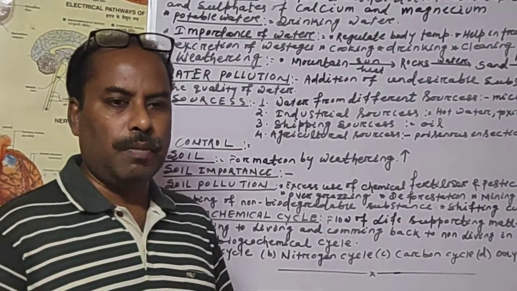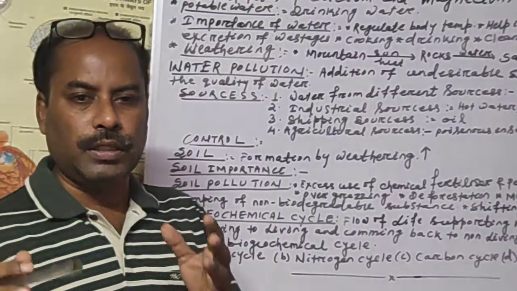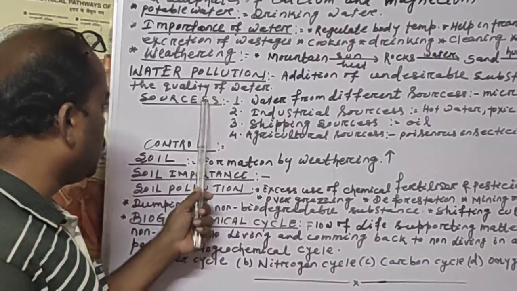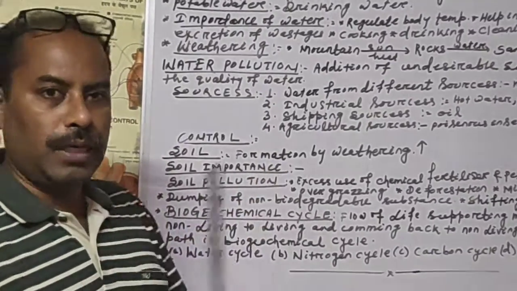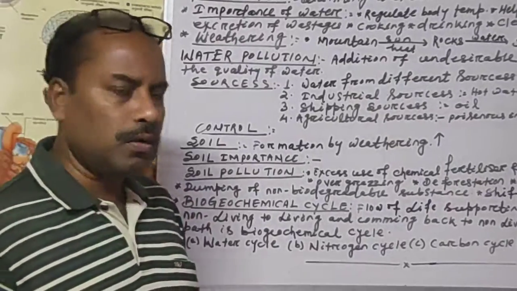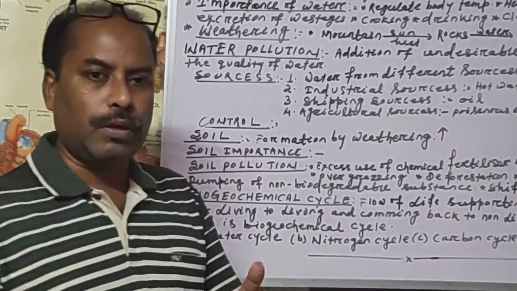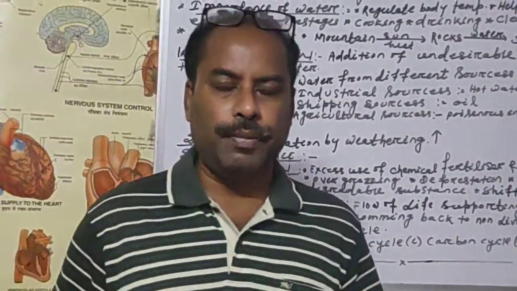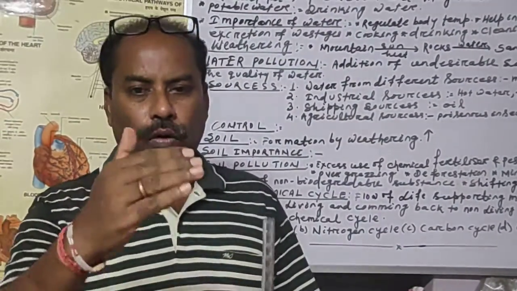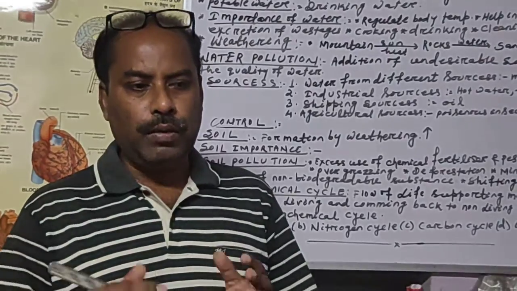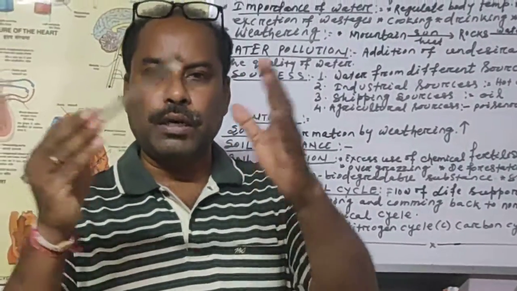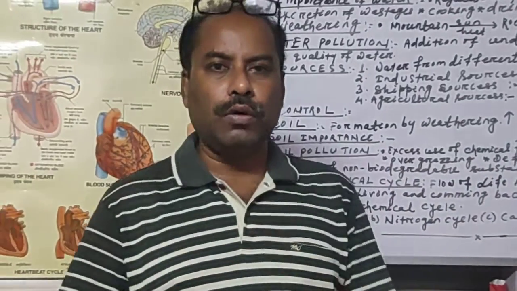So many problems are caused in the water body, causing harm to the aquatic organisms. So all these are known as the sources of water pollution. That's why our water is polluted. Then control. How can we control all these? When we understand what the sources are, what the activities are by which our water is polluted, we have to boycott all these sources. When we boycott all these activities, then our water pollution can be controlled.